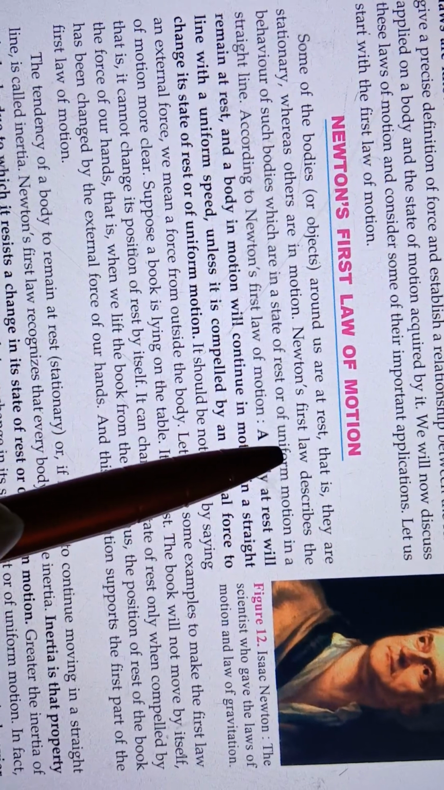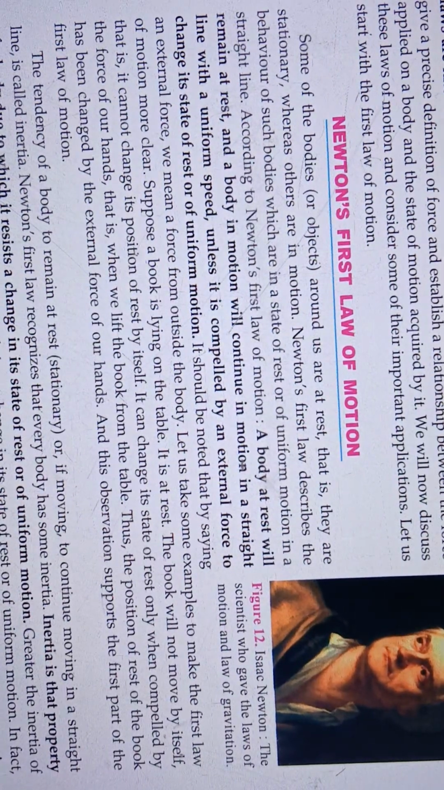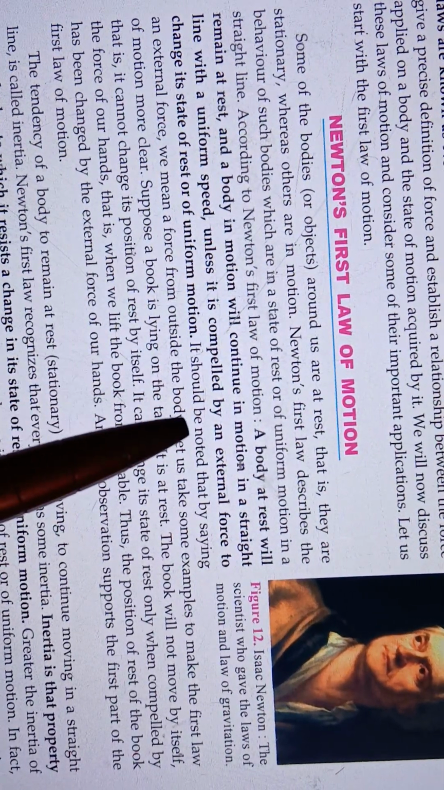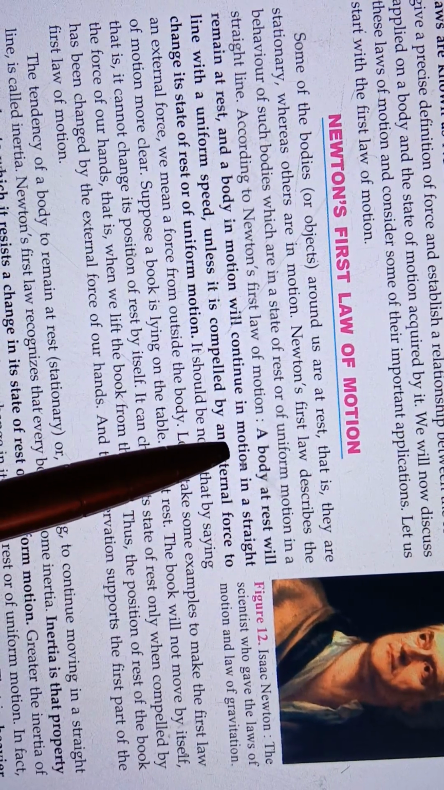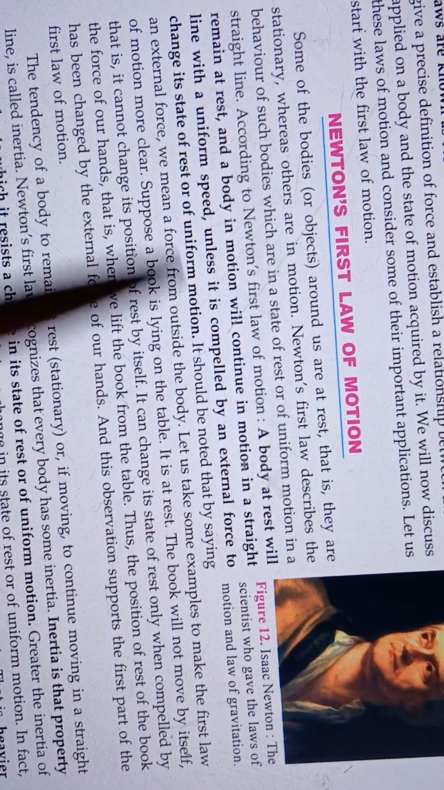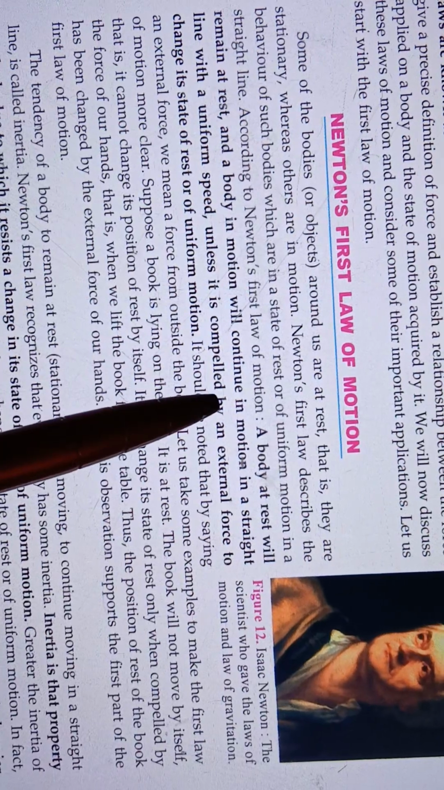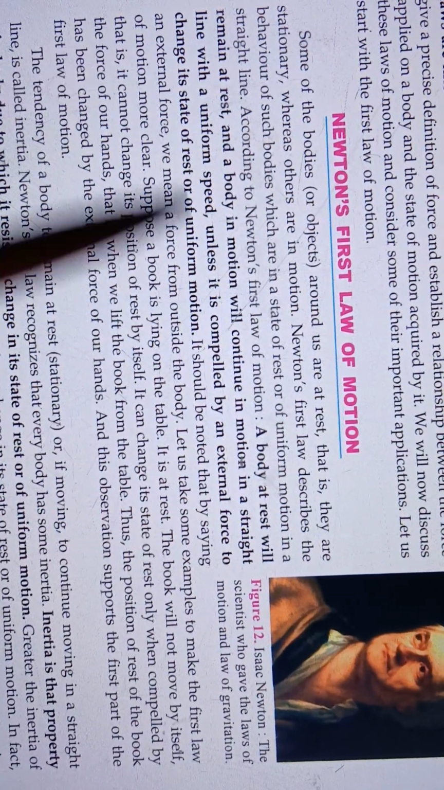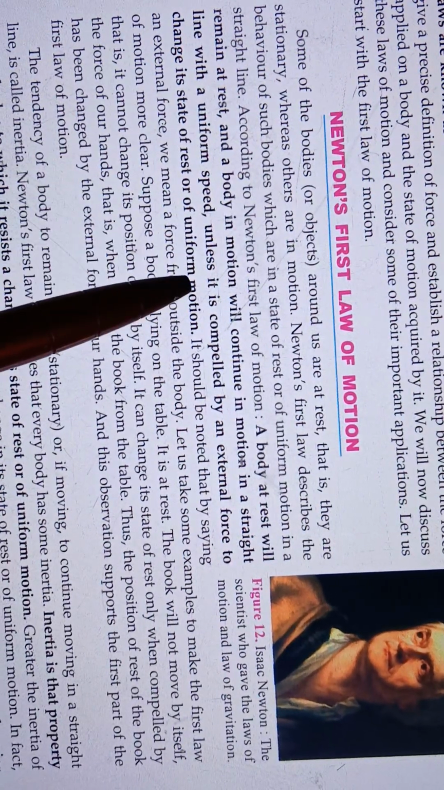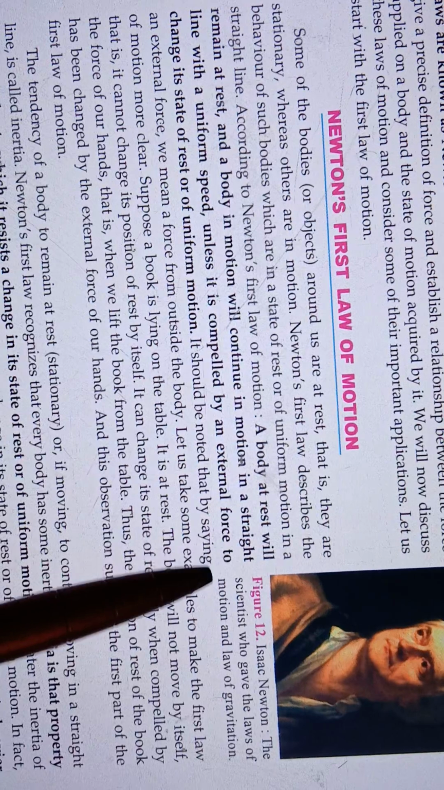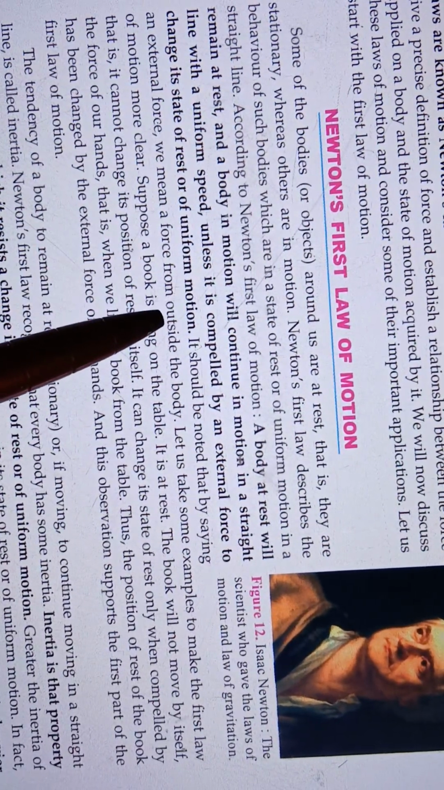We know in the first chapter we have studied that rest and motion are always with respect to some other frame of reference. So, a body at rest will always remain at rest, and a body in motion will continue in motion in a straight line, only in a straight line, with a uniform speed, unless it is compelled by an external force to change its state of rest or of uniform motion.